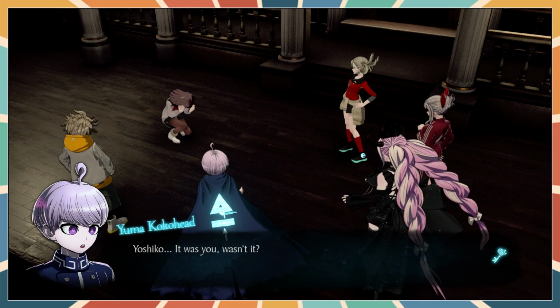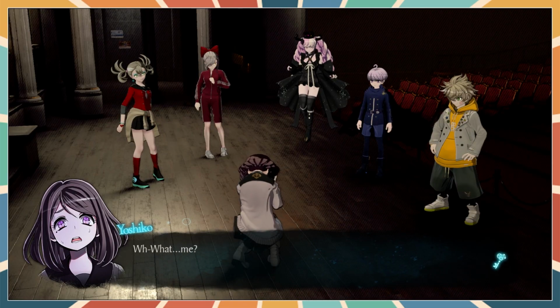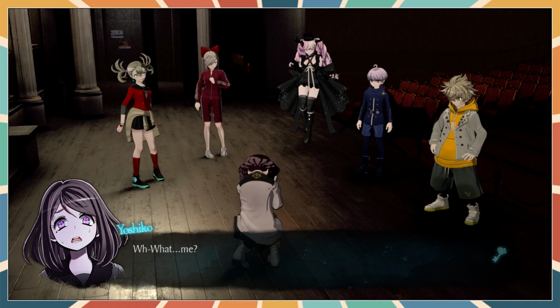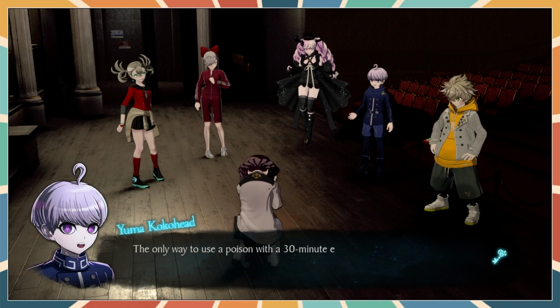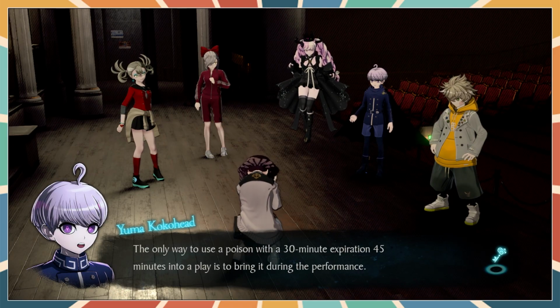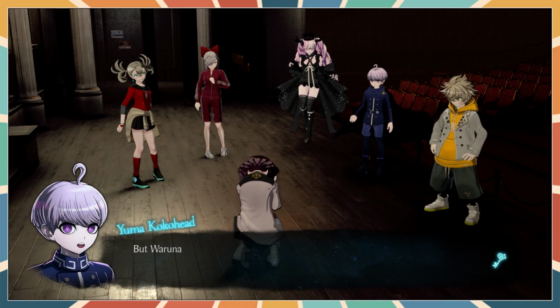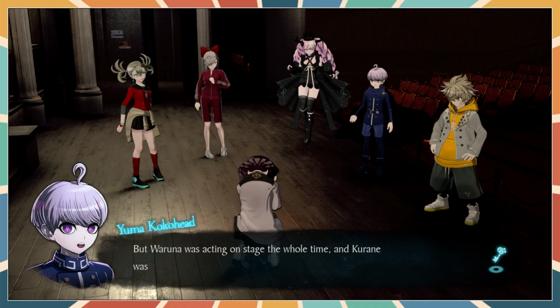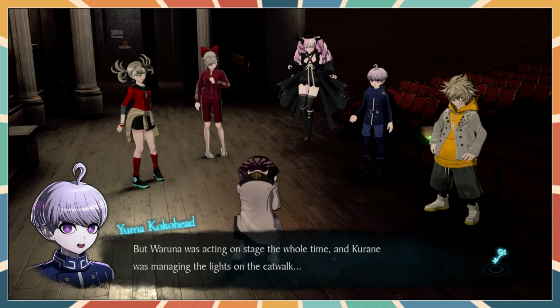Yoshiko, it was you, wasn't it? What? Me? The only way to use a poison with a 30-minute expiration, 45 minutes into a play, is to bring it during the performance. We saw her going through the crowd, so... But you know, Waruna was acting on stage the whole time, and Kurane was managing lights on the catwalk.